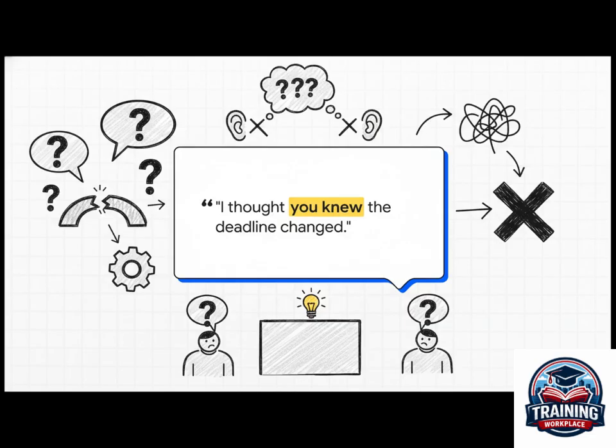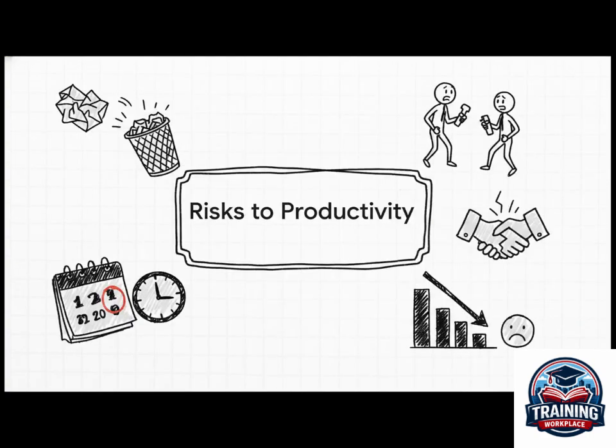It happens because we're busy, we think something is just obvious, and we forget to confirm that the message was not only received, but was understood exactly as we intended. Always remember, meaning isn't what you say, it's what the other person understands. And the fallout from this one simple assumption? Oh, it's huge. When assumptions take over, you get wasted rework, you get missed deadlines, sometimes even 2 people doing the exact same task.